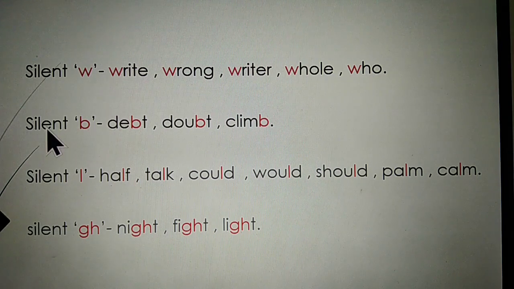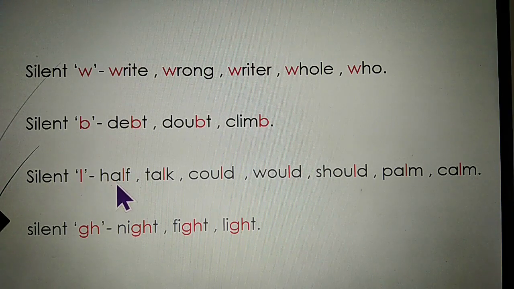Yes. Now, second line. This is the line for silent B words. Debt, B is silent. Doubt, B is silent. Climb, B is silent. There are 3 words. How many of you got these 3 words? Yes, good. Now, we are going to check silent L words. There are many words.